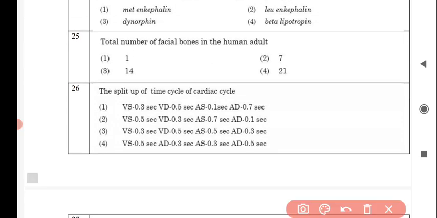The next question is: total number of facial bones in the human adult is, and the correct answer is option number 3, 14. Next question is the split up of time cycle of cardiac cycle, and the correct answer is option number 1, that is Vs is 0.3 second, Vd is 0.5 second, As is 0.1 second, and Ad is 0.7 second.